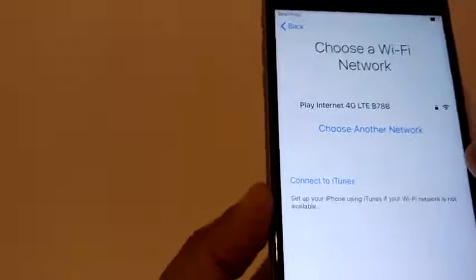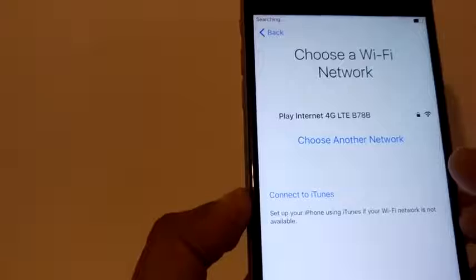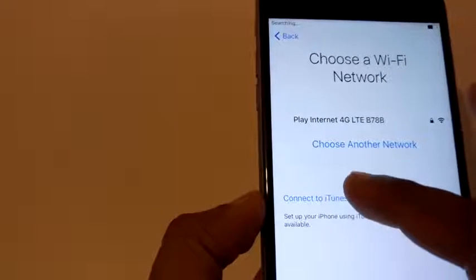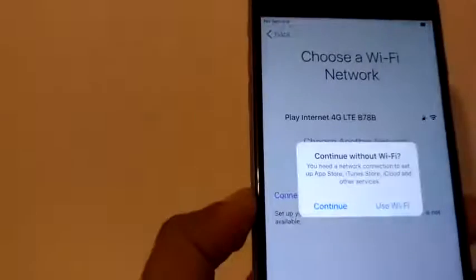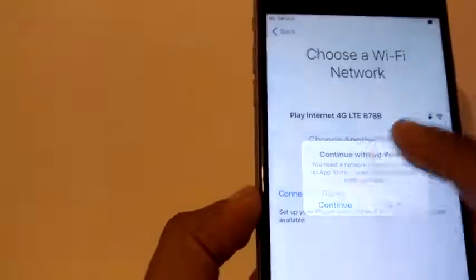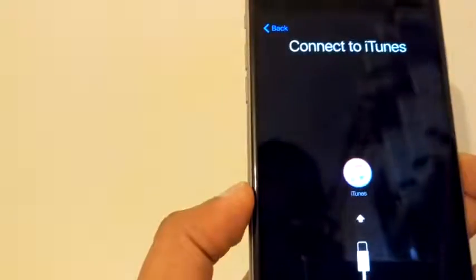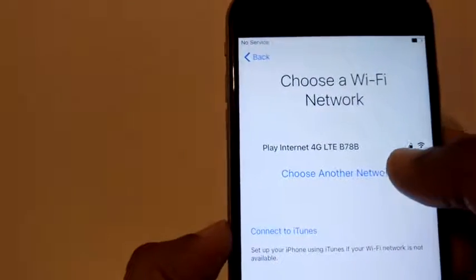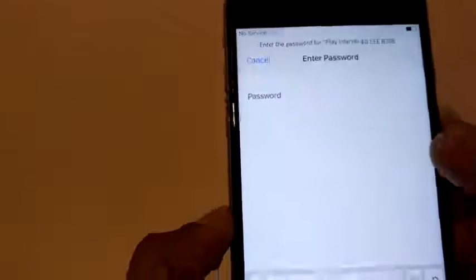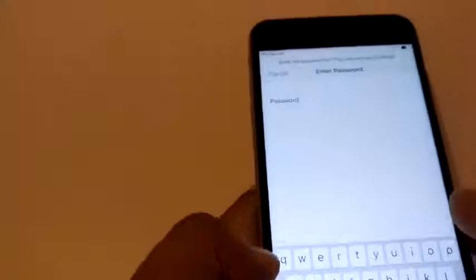So I'm gonna show you that this phone is not unlocked already, just for your peace of mind. Okay, they're asking to continue. Okay, this one is not gonna work. Okay, we're going to connect this via Wi-Fi. Okay, we're gonna insert our password.